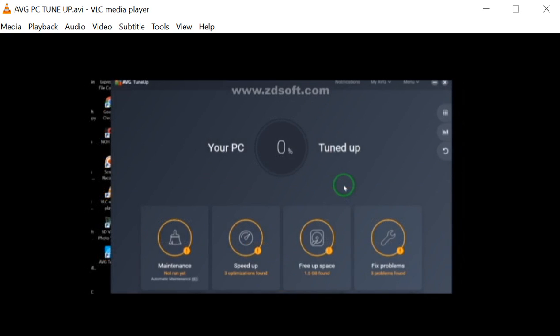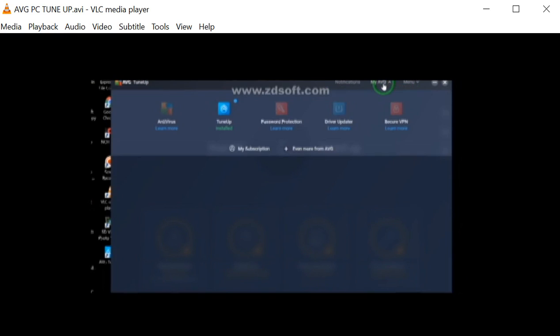Okay, now that I have totally finished updating the subscription and putting in the password and the code that I got from, you know, the other place, I am now going to fully tune up. So this is active. It is fully active. If you go to my AVG, you'll see the tune up is installed in green. Alright.